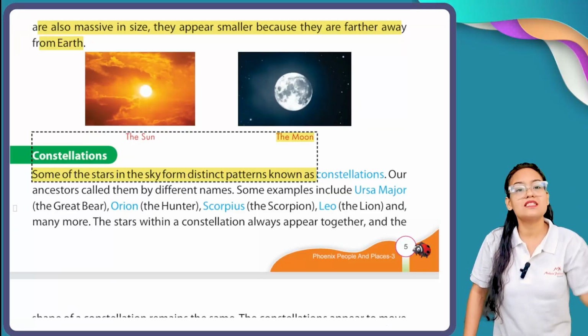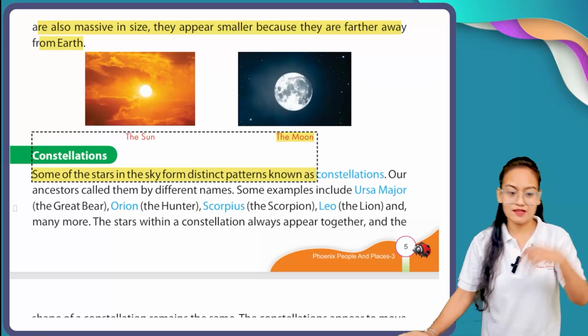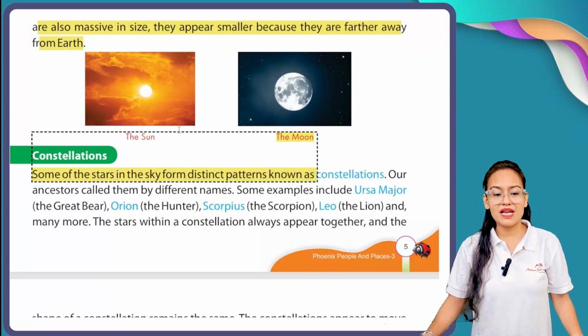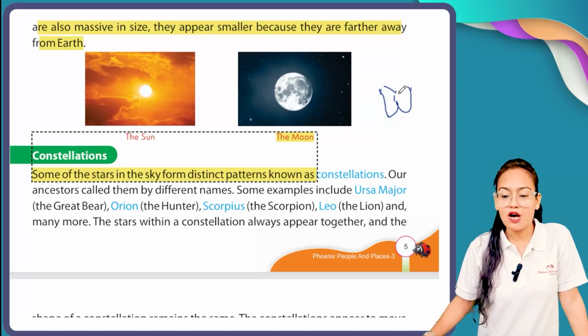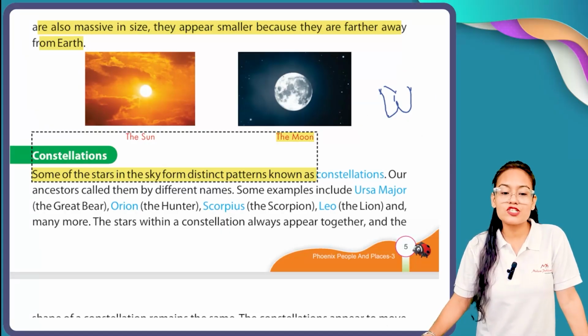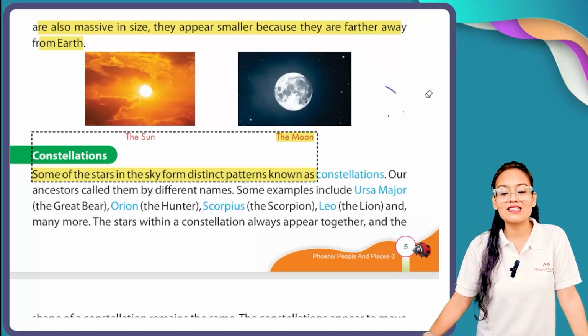Okay, it means the stars form some patterns. Let me draw for you. Sometimes you see one star here, one star here, one star here, one star here. Now they form this kind of shape. They can form this kind of shape. All the stars forming this kind of shape are called a constellation.